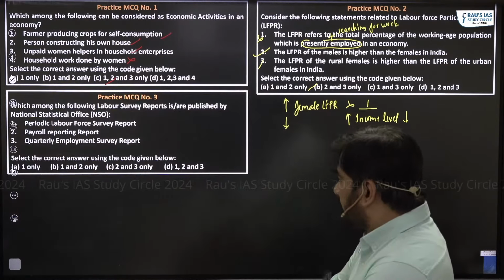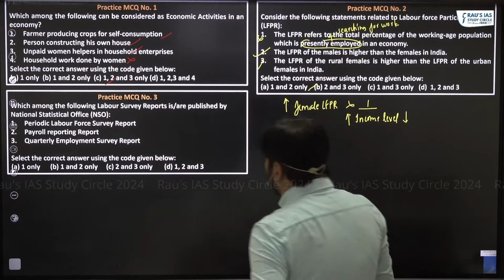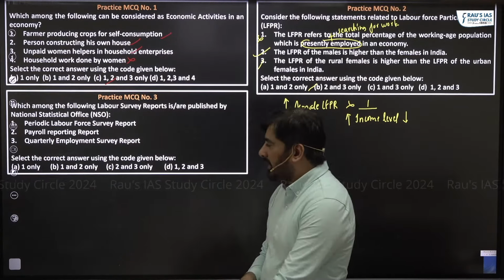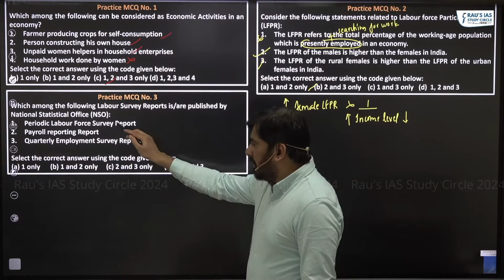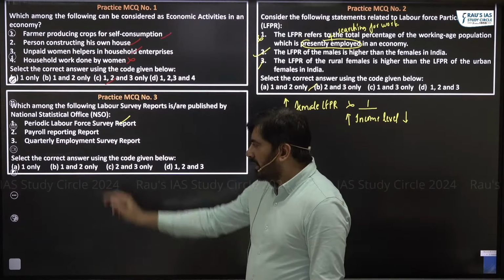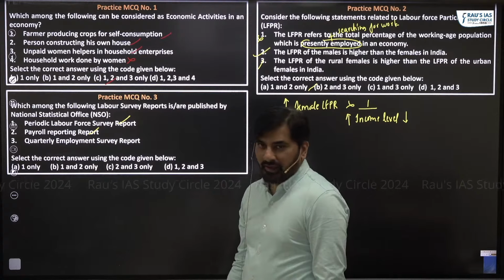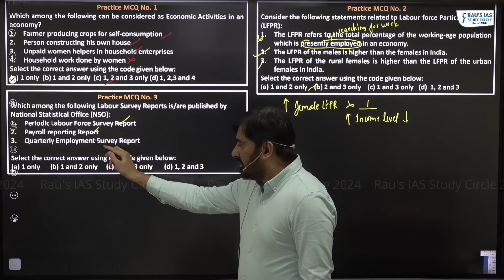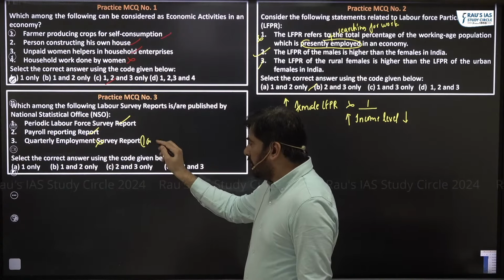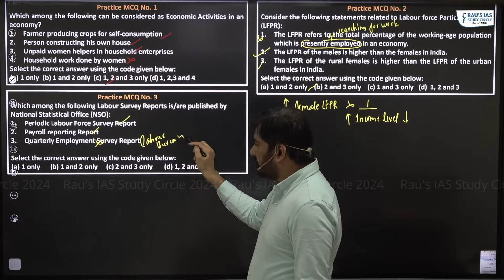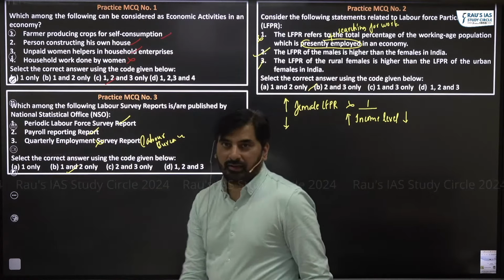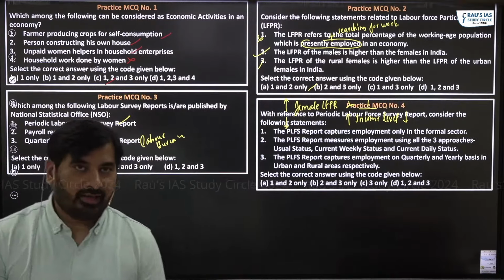Next question. Which among the following labor survey reports are published by NSO? I think it is pretty easy. Periodic Labour Force Survey report as well as payroll reporting report. As far as this report is concerned, this report is published by Labour Bureau. So right answer 1 and 2. Look at the next question.